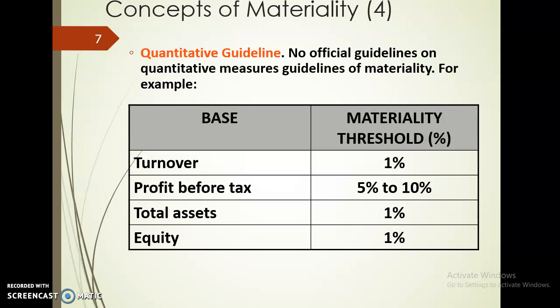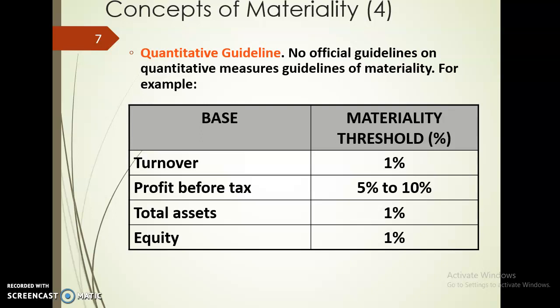Basically, there is no official guideline on quantitative measures, but the materiality threshold, this is what is being normally practiced by the auditor. Turnover is 1%, PBT 5 to 10%, total asset 1%. Let's say if we have a misstatement on profit before tax and that is amounting to 7%, so we have to decide whether that is considered as material or not.